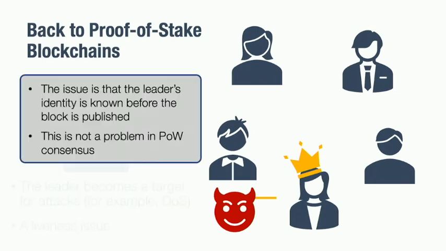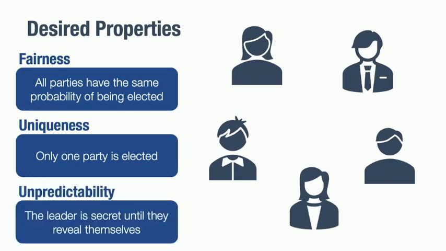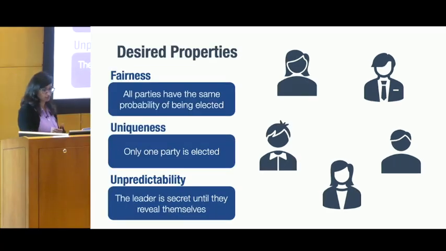of the blockchain. The underlying reason that's causing this issue in our protocol is that the leader's identity is visible to everyone before the block is published. This is in contrast to proof of work, where the leader's identity is revealed only once the block is published. So there's no way to attack a future leader in proof of work. There can be many ways to solve this issue, but what we do is require an additional property from the leader election protocol, which we call unpredictability. At a high level, this means that the leader's identity should remain secret until they reveal themselves, for example, when they publish the block.